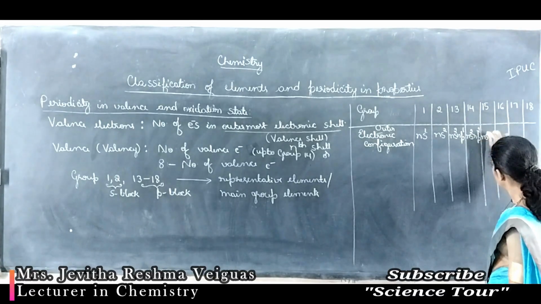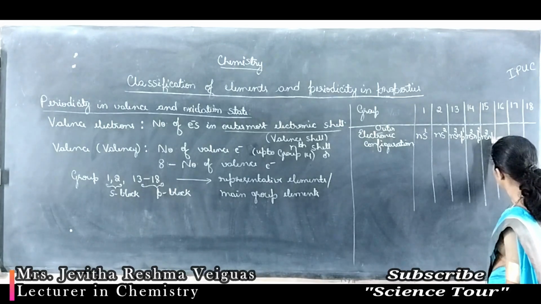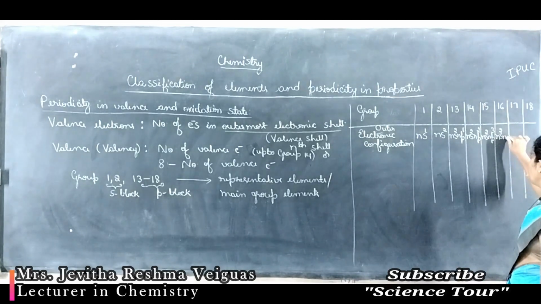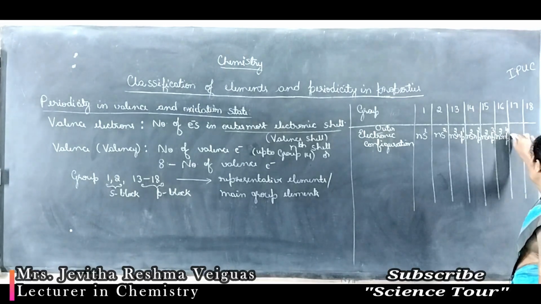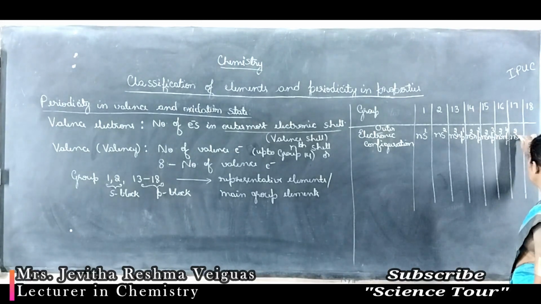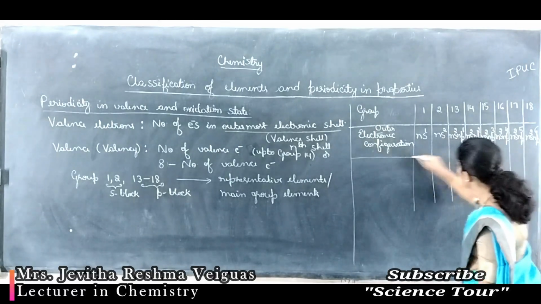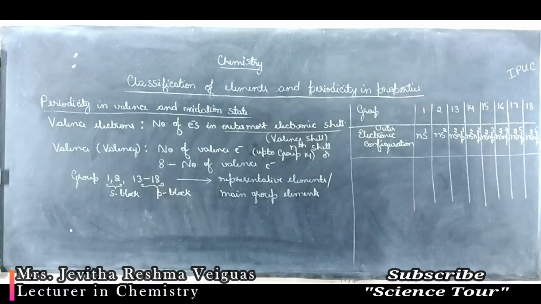For group 15, ns2 np3. For group 16, ns2 np4. For group 17, ns2 np5. For group 18, ns2 np6. These are the outer electronic configurations.